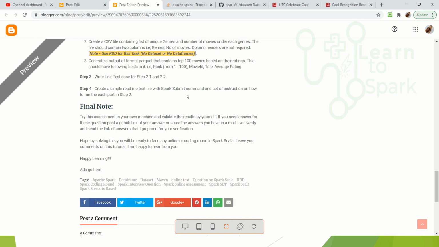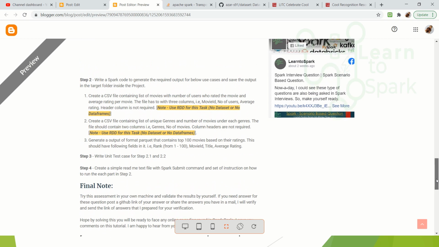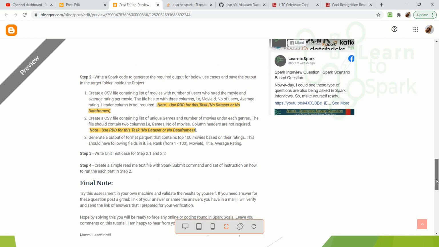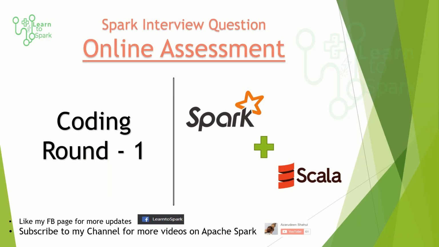And this is the question they are asking in the online assessment, round one. I have the answer shared by my friend as well. I will post it after 2 to 3 weeks in a GitHub link. I will give that in the description as well after 2 to 3 weeks. Follow that. For now, you guys try this and let me know what are the challenges that you are facing in the comment section. Hope you understood this and you will try this on your own machine.